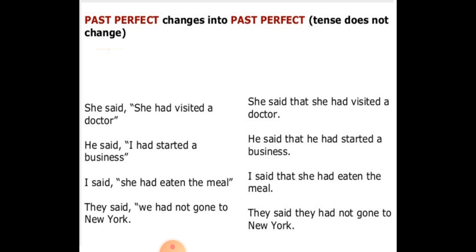Now past perfect, it changes into past perfect. The tense does not change. Suppose the sentence is in past perfect. In that case the sentence remains the same, no change in the tense. We are talking about tense, not about the pronoun. Pronoun will change but tense will not change. For example, she said she has visited a doctor. She said that she had visited a doctor.